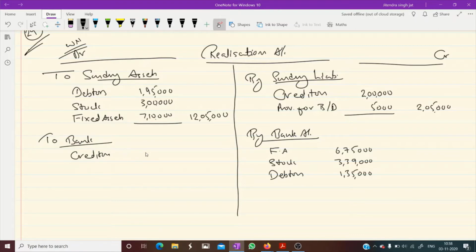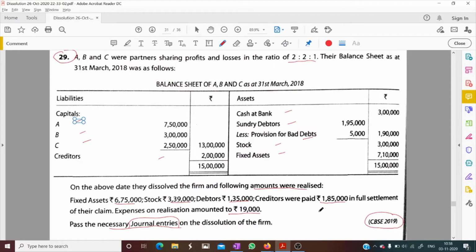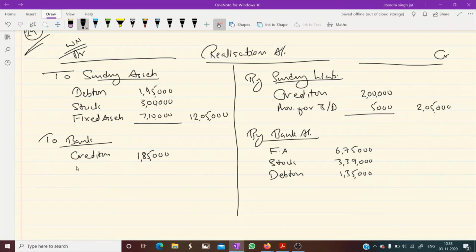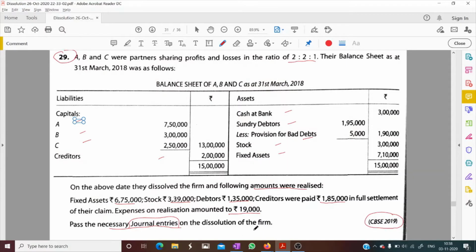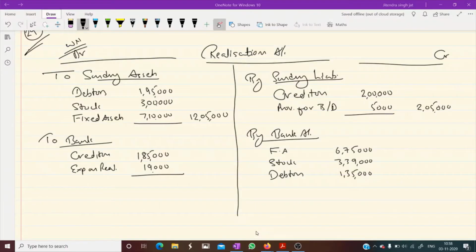Then creditors were paid 1 lakh 85,000 in full settlement of their claim, to bank. Expenses on realization 19,000. Let's do the total. 1 lakh 85,000 plus 19,000, 2 lakh 4,000.